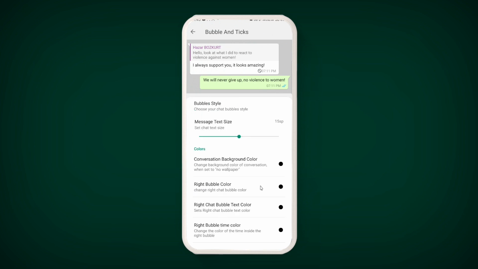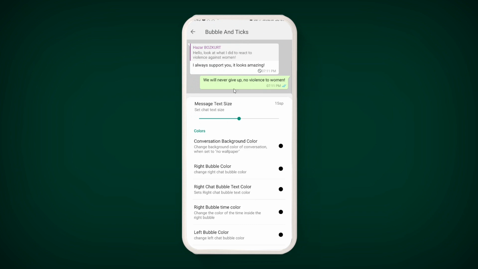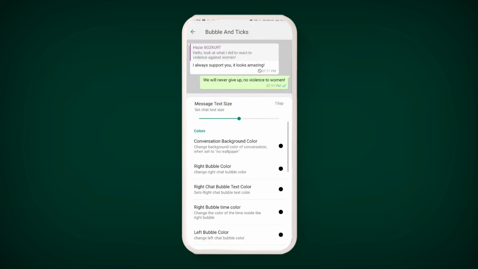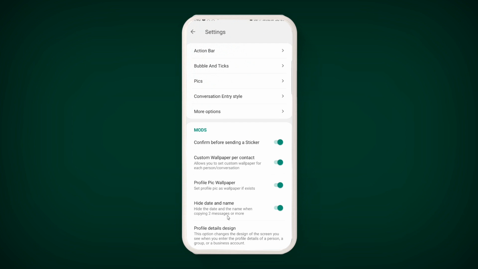Right bubble color here. This one is right bubble color, this one background, and this one is left bubble color. You want to make changes here, you can make changes here. You want to change the text color, you can change text color here. You can see that the right chat bubble text color is by default black. You can click and change it from here. So please make sure that you use these features carefully, otherwise you may have some problems related to that.